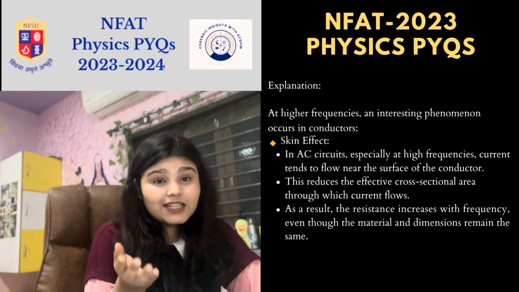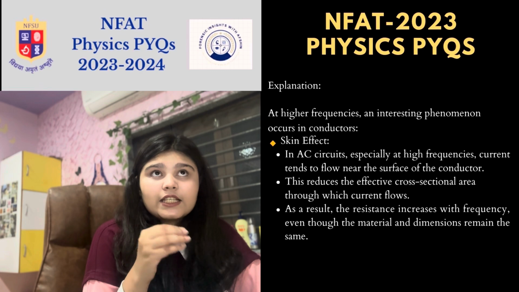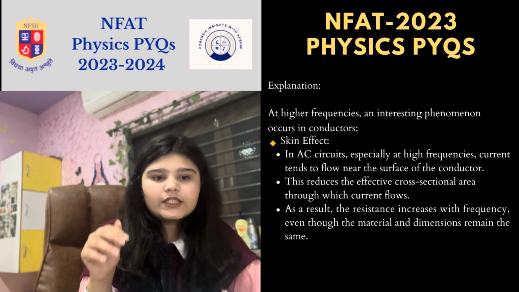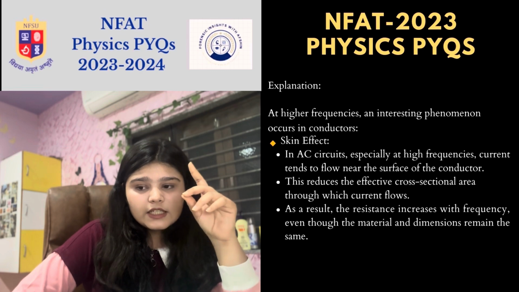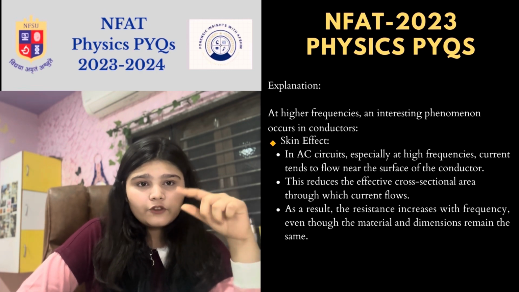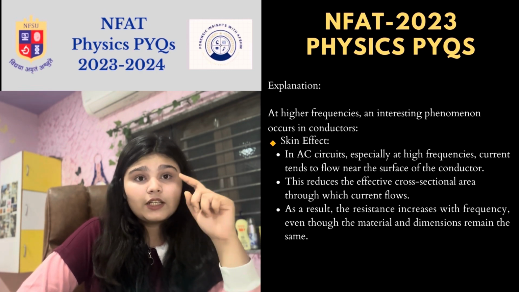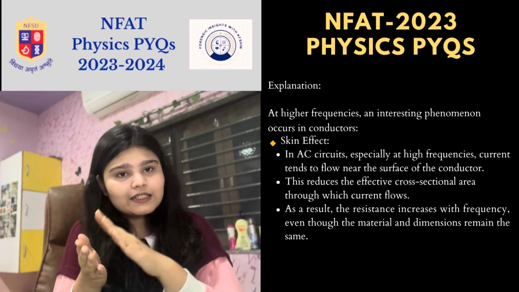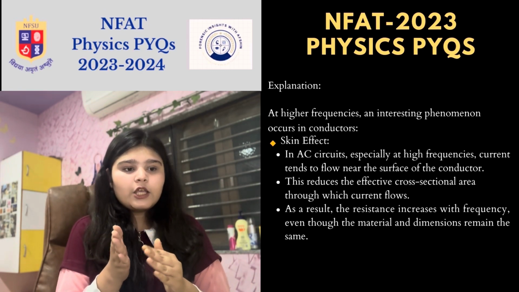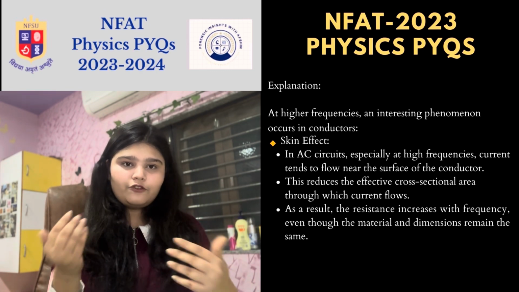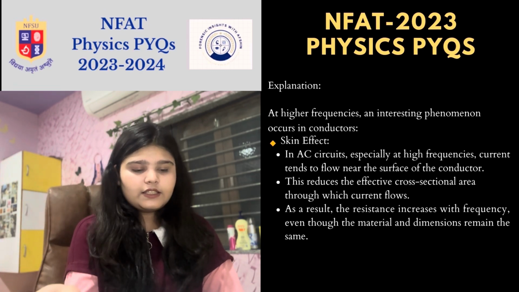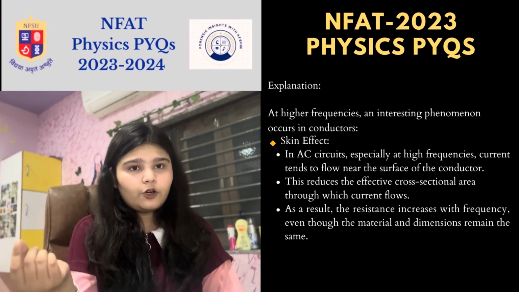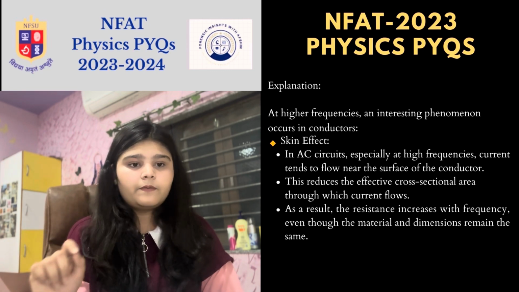In AC circuits, especially at higher frequencies, current tends to flow near the surface of the conductor. This reduces the effective cross-sectional area through which the current flows. As a result, the resistance increases with frequency. So skin effect is the right option for this question.